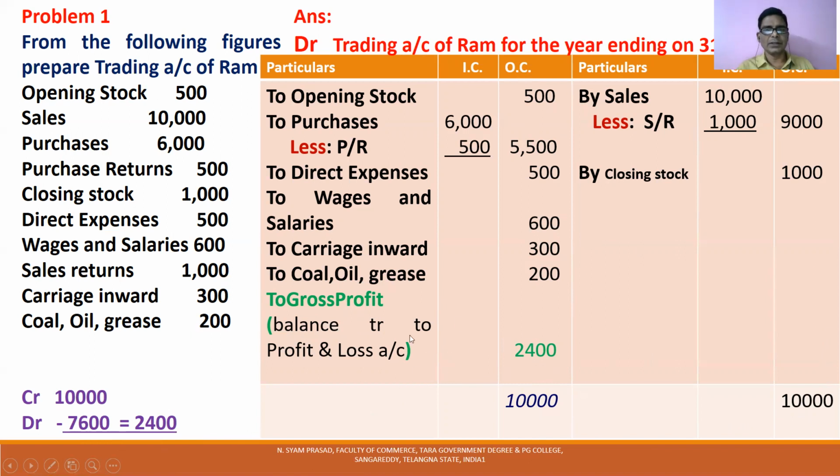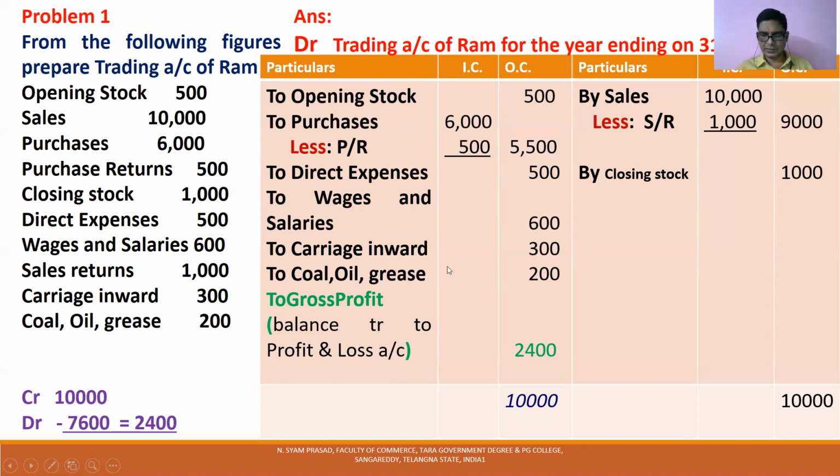So to prepare trading account, first you have to be familiar with what the trading account items are. For this, the only simple logic is trading account is a nominal account, expenses are debited, incomes are credited. What are the incomes? Only one income will be there, that is sales, followed by closing stock. Only two items are on the credit side of trading account, and on the debit side of trading account, all the expenses with the opening stock and purchases.